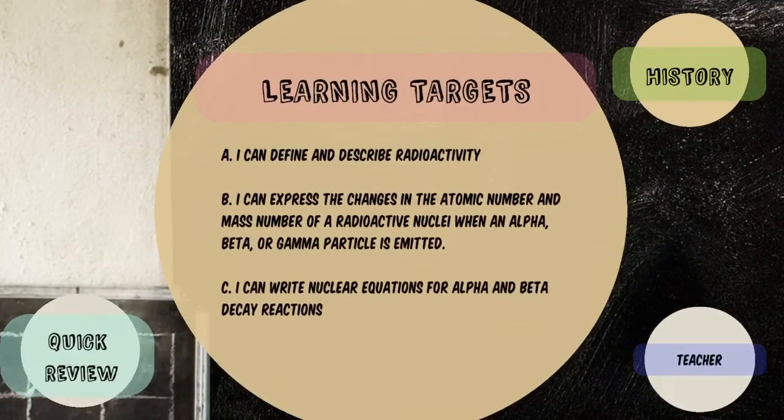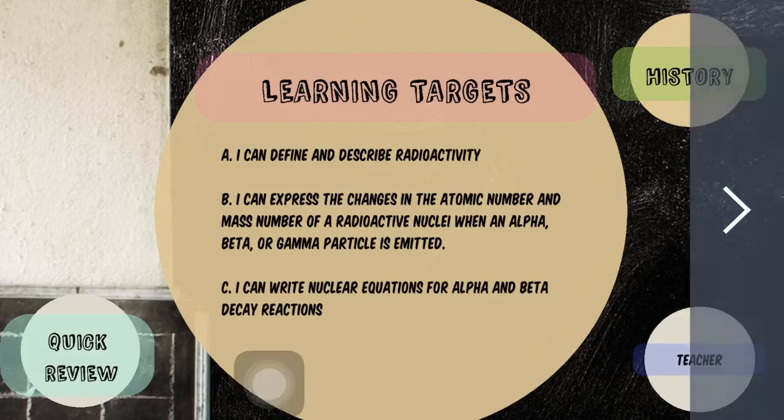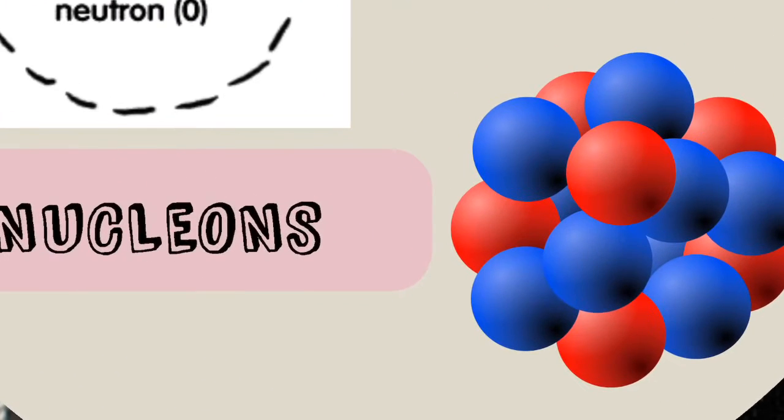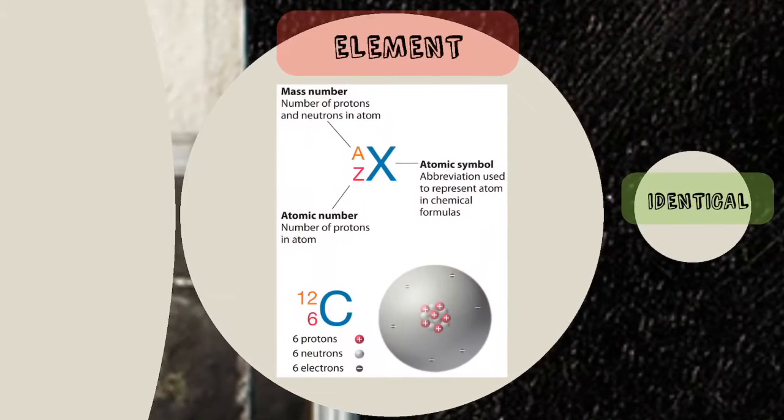So let's take a look at a quick review on an atom. We all know that an atom is composed of three subatomic particles, namely the proton, electron, and neutron. Collectively, protons and neutrons are known as nucleons, so they constitute the atomic nucleus in an atom. And this also paves the way for the differentiation of different elements, so we have the different nuclear species.